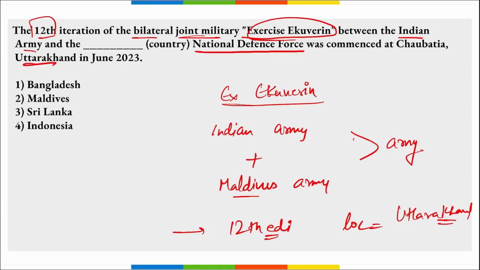Correct, it was held in the month of June, and it is a bilateral exercise that is conducted alternately, once in India and then in Maldives. Correct. So option 2 is right here.